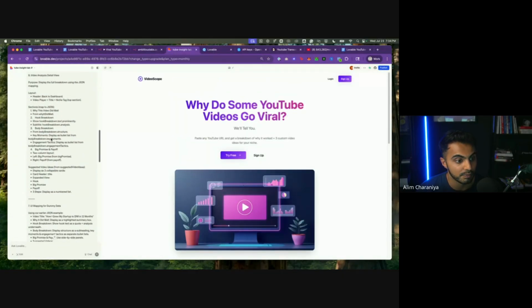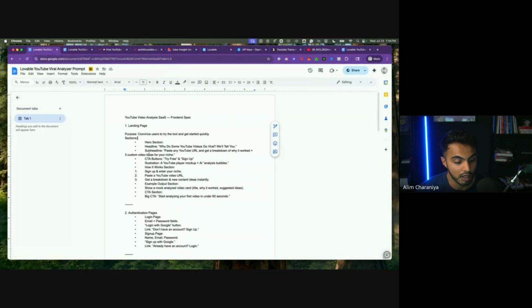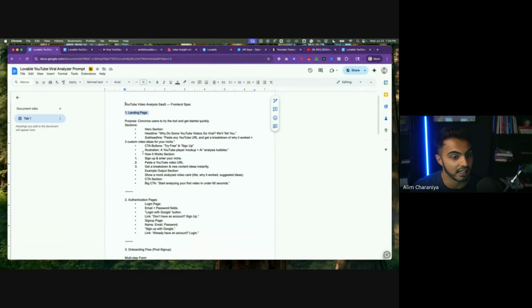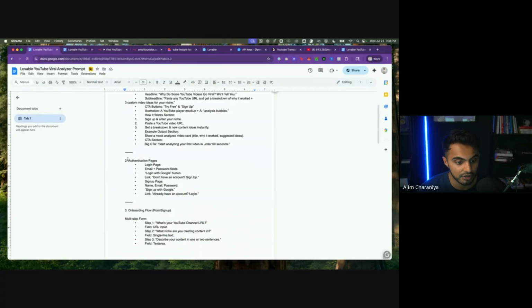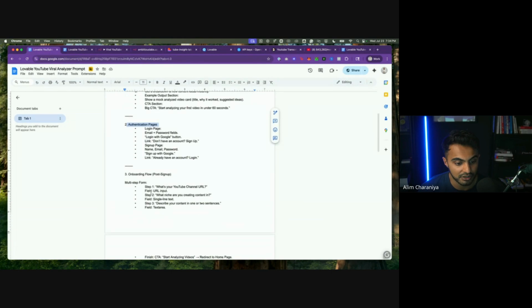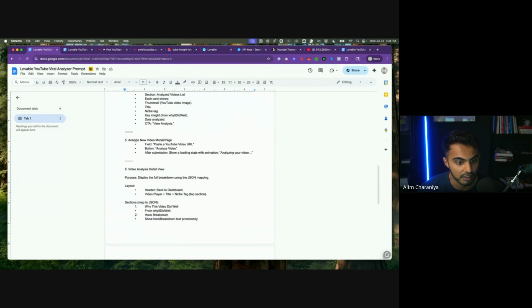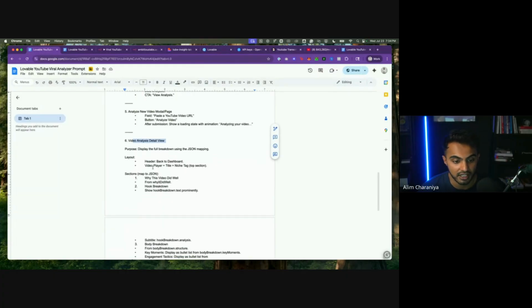The front end was based on this prompt that I provided. This prompt essentially told the AI to generate a landing page, generate the authentication pages, generate an onboarding flow, generate a home page, and an analyze new video modal, where I can paste a YouTube video URL, and then a detailed view of what happens after the video is analyzed, okay?